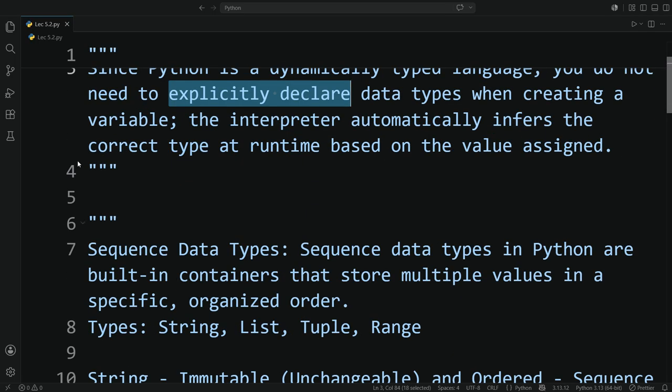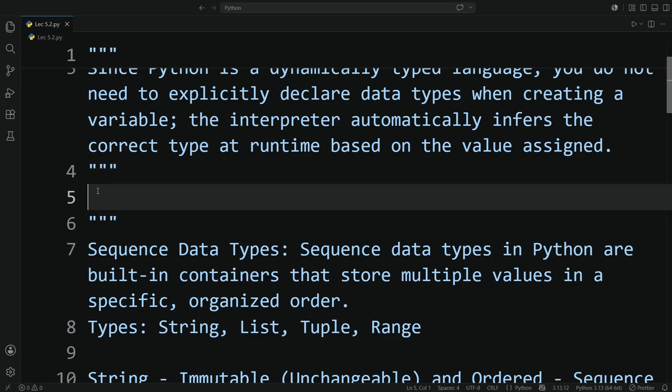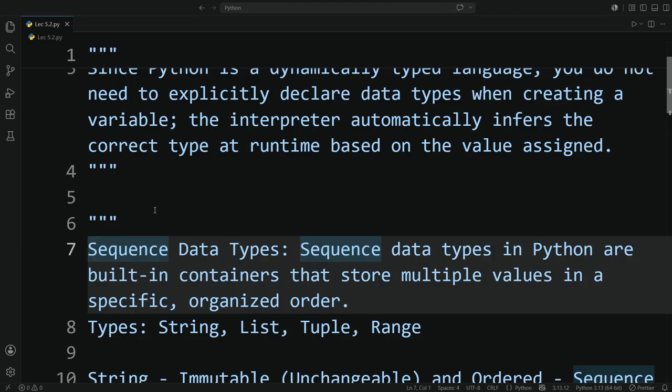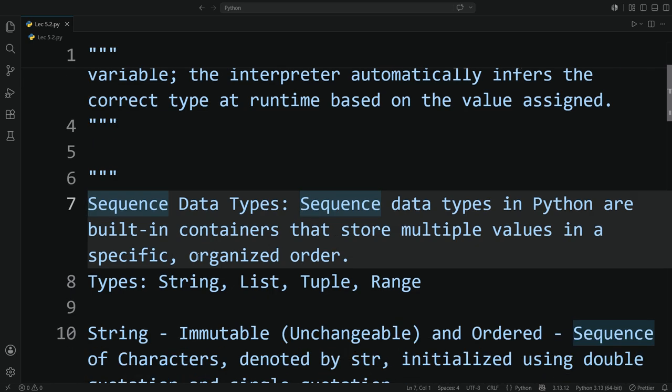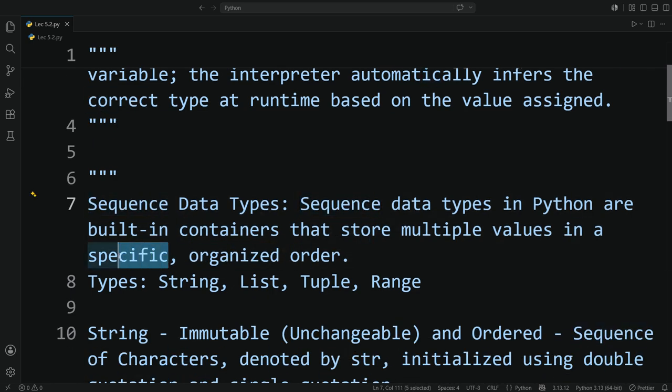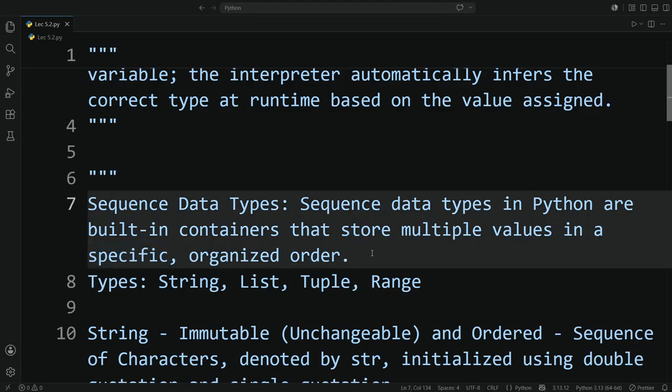Okay, so in this lecture, we are going to cover sequence data types. So what are sequence data types? In simple terms, if I have to define sequence data type, it is a type of data which is specific and in organized order. Basically, what I have written here: sequence data types are built-in containers that store multiple values in specific organized order. Sequences are always organized and in specific order. That's why they are called sequence data types.